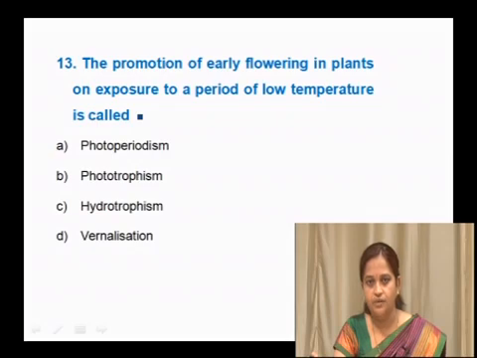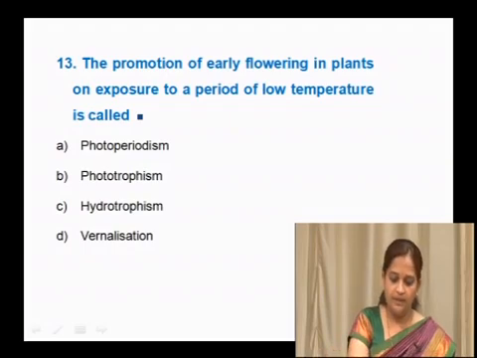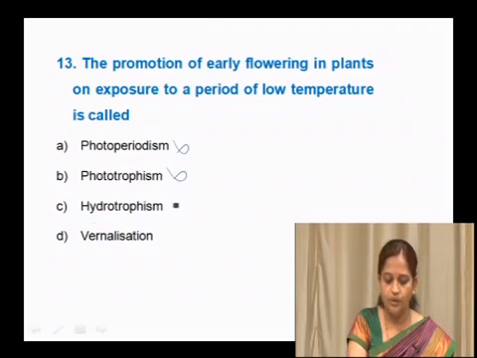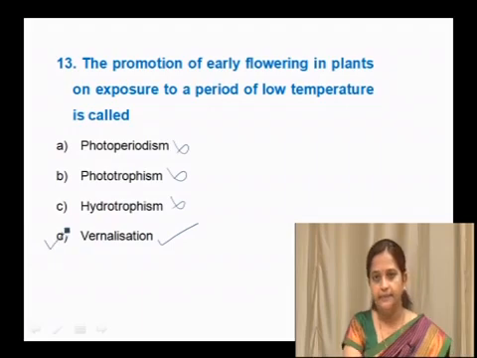In nature also it gives a chilling effect to the plants to produce flowers, and that is not photoperiodism. Photo is related to light, so it is not that. Phototropism is also not a correct answer. Hydro is related to water, and this is also not correct, and the right answer here is vernalization. So, the right option here is D.